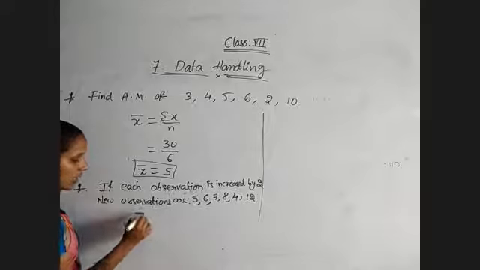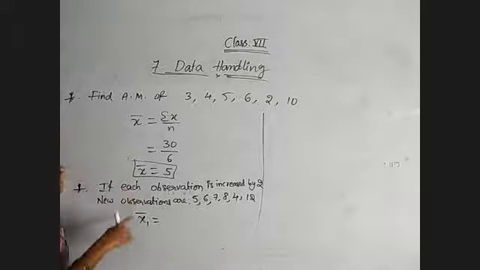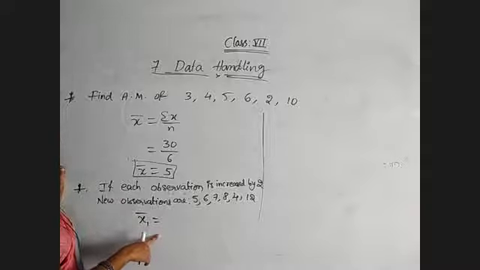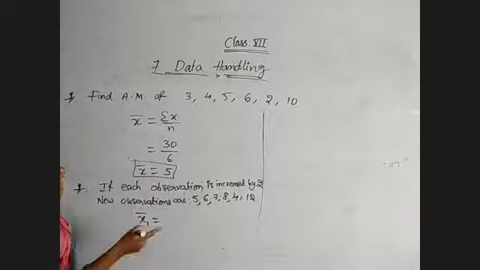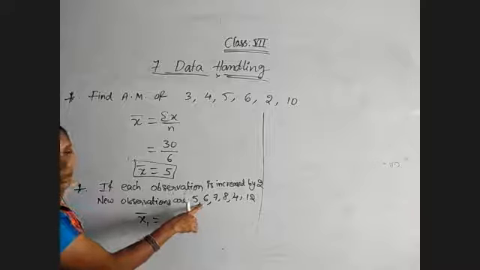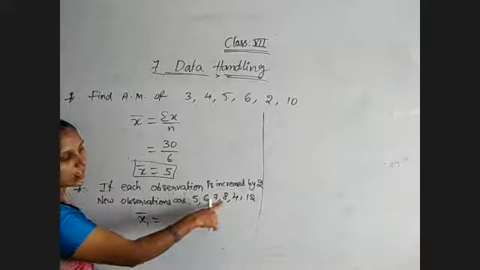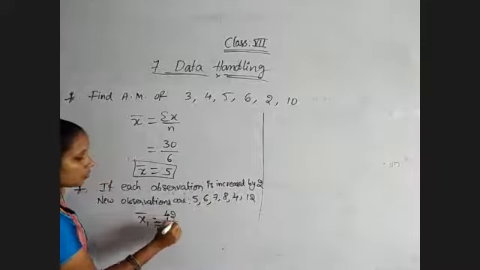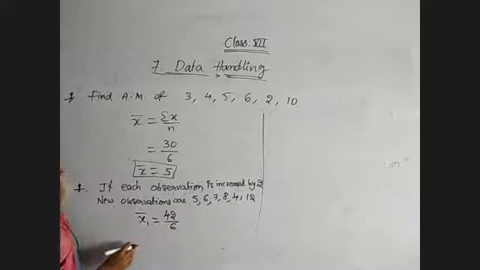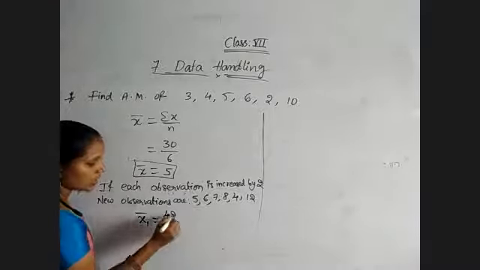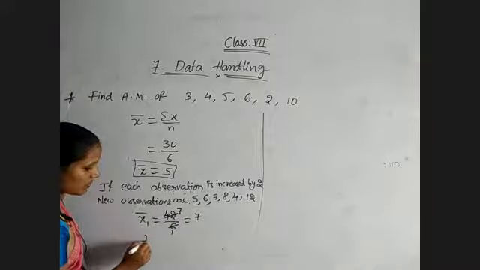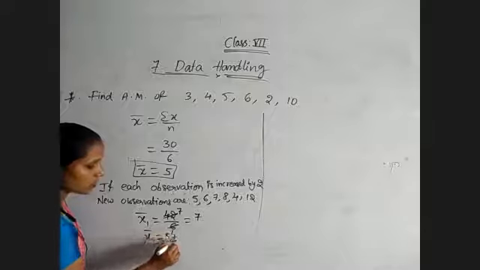Then find out the mean of this new set. Only for differentiation I am taking x1 bar. What will we get as the sum of the observations? 5 plus 6 is 11, 11 plus 7 is 18, 18 plus 8 is 26, 26 plus 4 is 30, 30 plus 12 is 42. 42 divided by the number of observations, 6 only. Now what is the answer? 6 sevens are 42, so we got 7. How did we get 7? Just observe, x1 bar equals 5 plus 2.